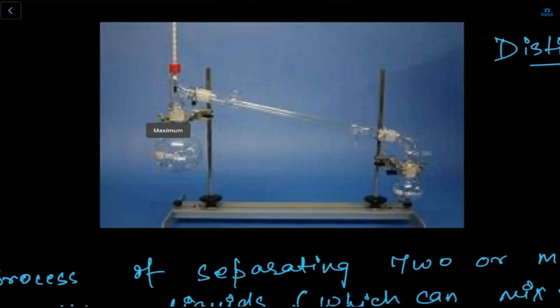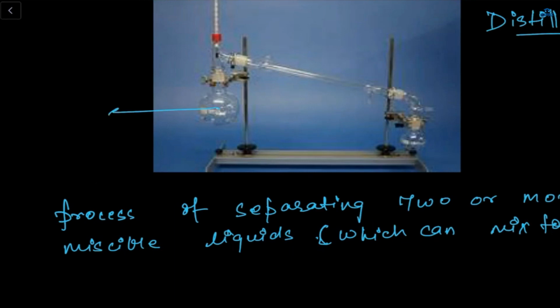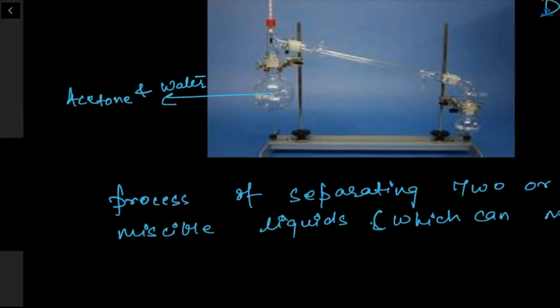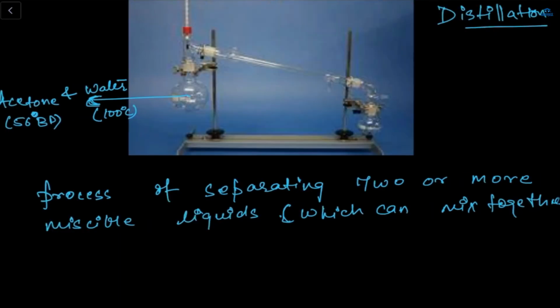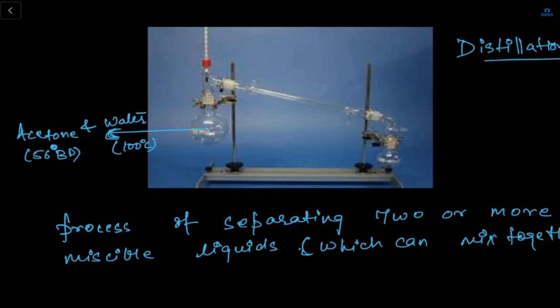So here, let's say this is my beaker, and in my beaker there is acetone and water. Petrol and diesel, okay, but first let's take this example, acetone and water. What is the boiling point of water? 100 degrees Celsius. And acetone is 56 degrees. So here in our beaker, the mixture of acetone and water is there because they are miscible liquids. They are mixed together in one beaker.